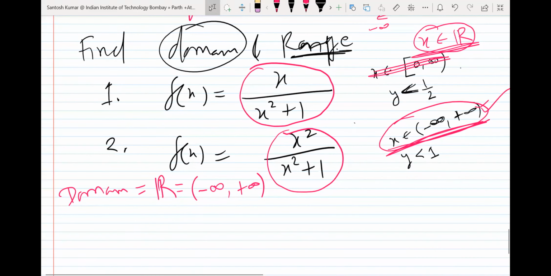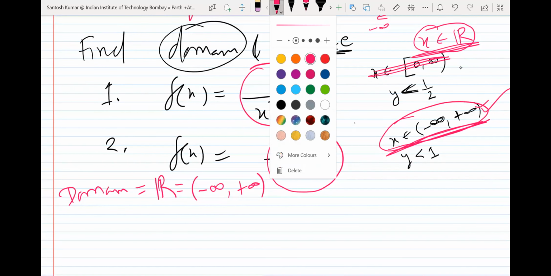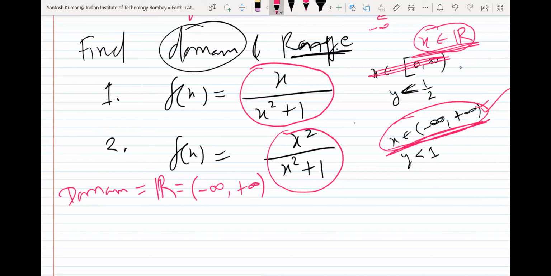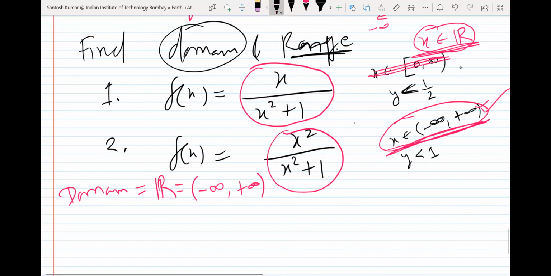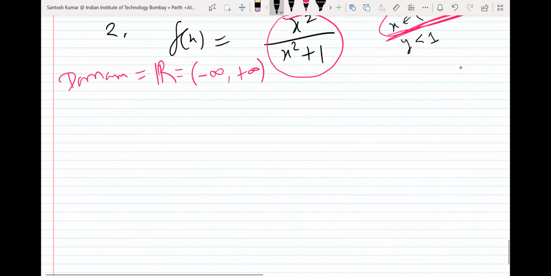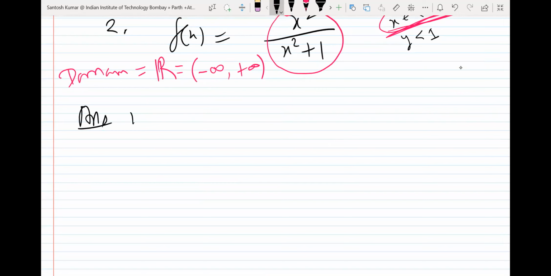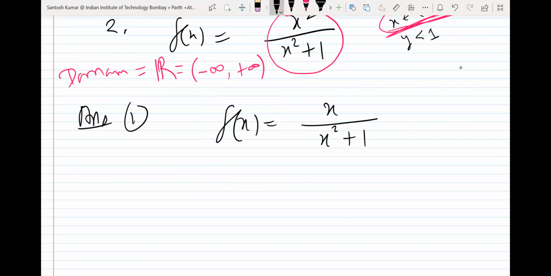Both questions were asked in Mains. They asked range especially, not domain, because domain is very clear. You are just beginners, so you might be finding it difficult, but after some time you will feel, oh, it's a very easy question. So let me find the range of the first one. The first function is f(x) = x upon x square plus 1.